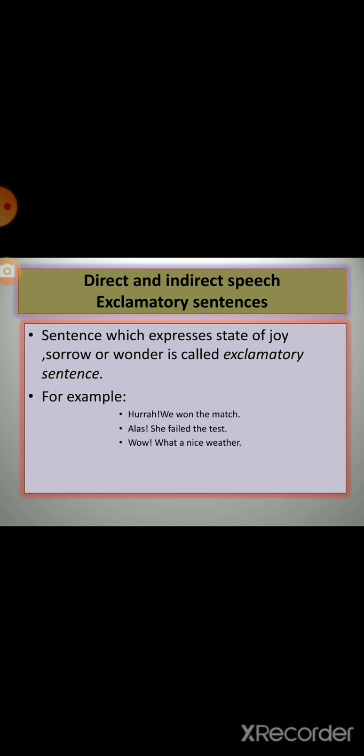There are also examples mentioned here. You can see, "Hurrah, we won the match." "Alas, she failed the test." "Wow, what nice weather." These are the examples and the definition of exclamatory sentences.